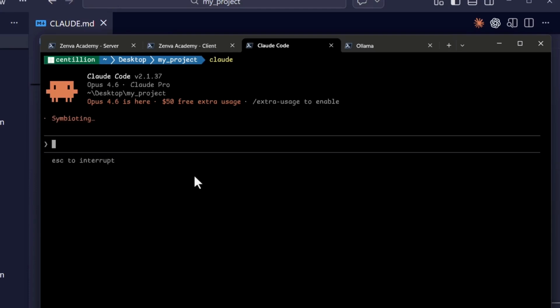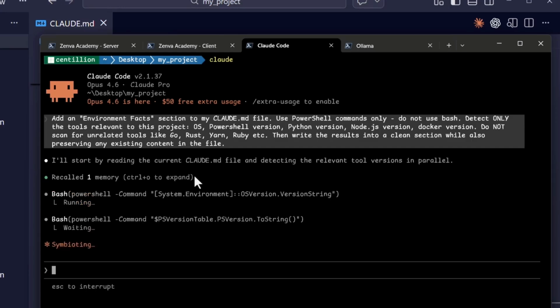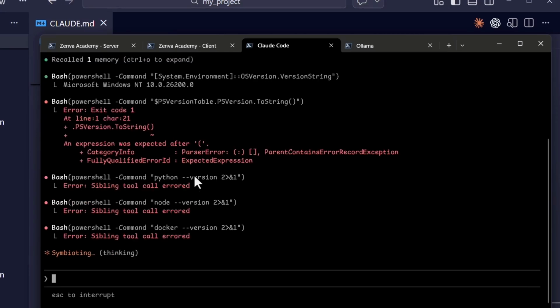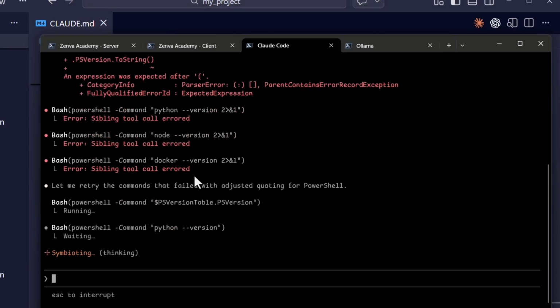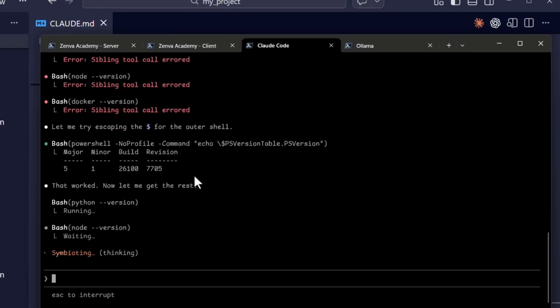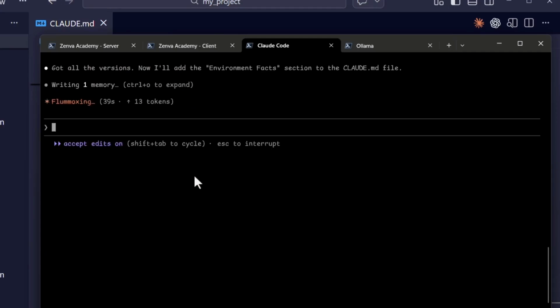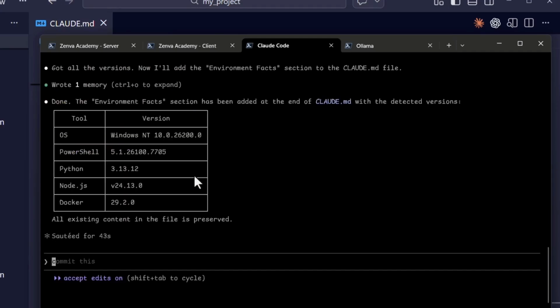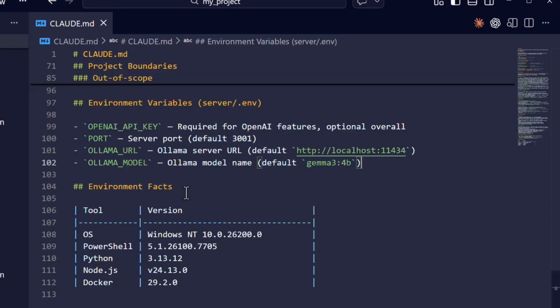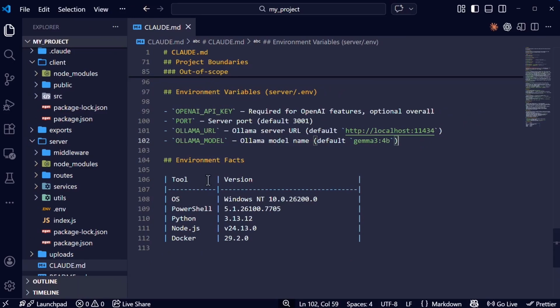Now let's send this. So we'll probably ask some permissions from us. Okay, some PowerShell command errors. It should fix that itself. Here, I'm going to go with the second option. There we go. It says done. Let's see the file. So as you can see, we have environment facts, and these are the tools that we need for this project, for instance.